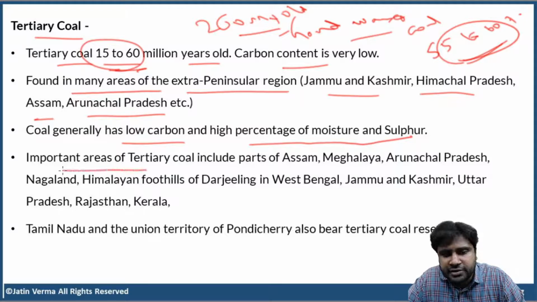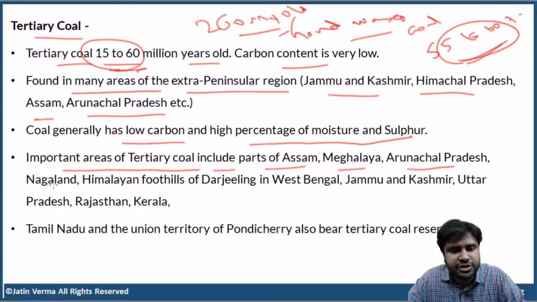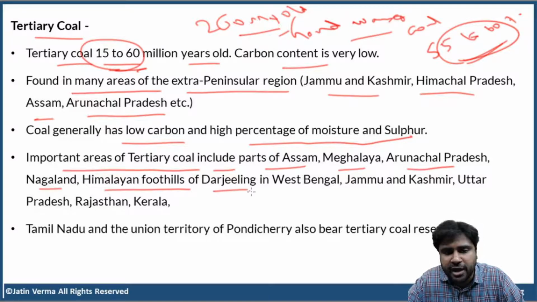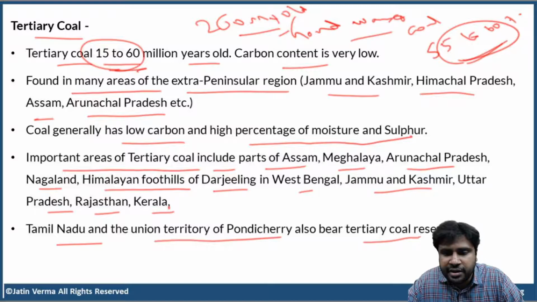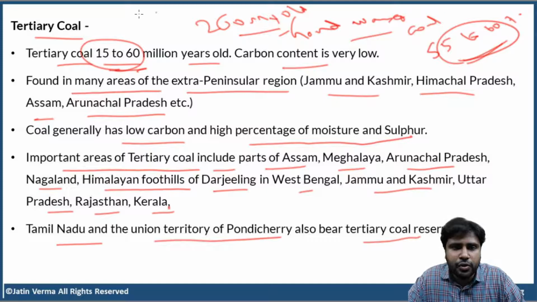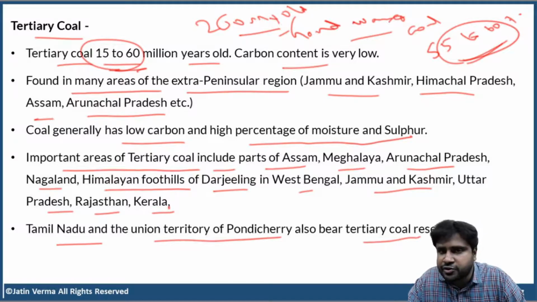Now, important areas of tertiary coal include parts of Assam, Meghalaya, Arunachal Pradesh, Nagaland, Himalayan foothills of Darjeeling in West Bengal, Jammu and Kashmir, Uttar Pradesh, Rajasthan, and Kerala also. Okay, so Kerala, Tamil Nadu, and UT of Pondicherry, they also contain tertiary coal reserves, but in very small quantities. Okay, but most of the tertiary coal is found in extra peninsular region. Very few deposits are found in Kerala, Tamil Nadu, and UT of Pondicherry. Clear?